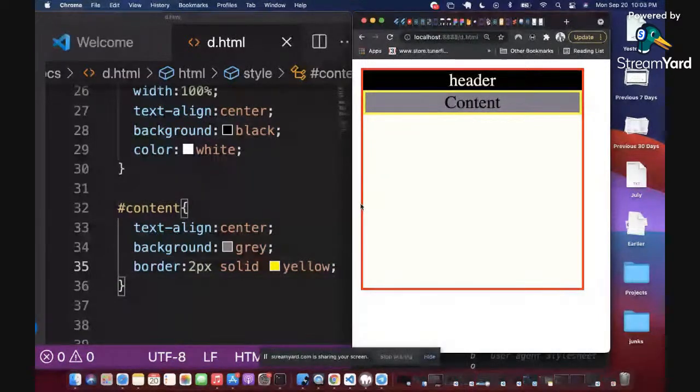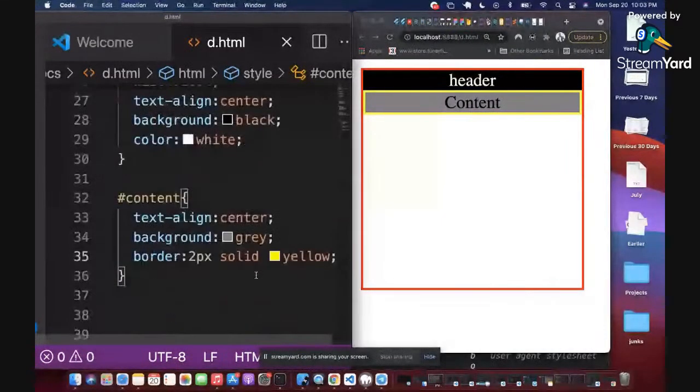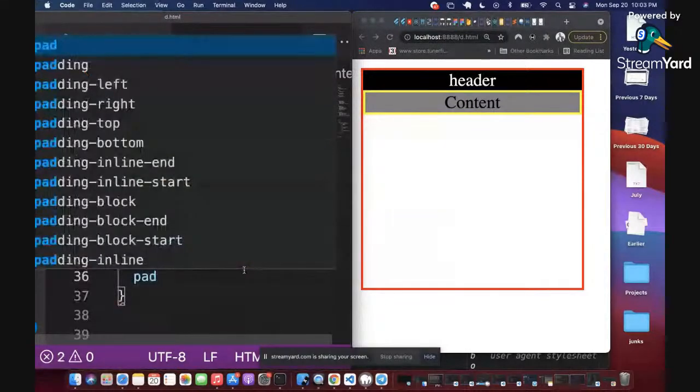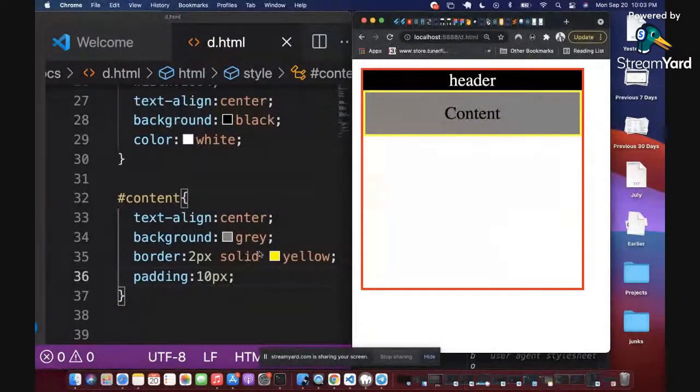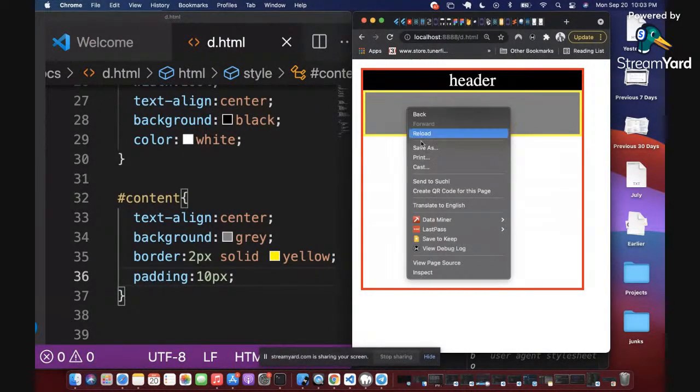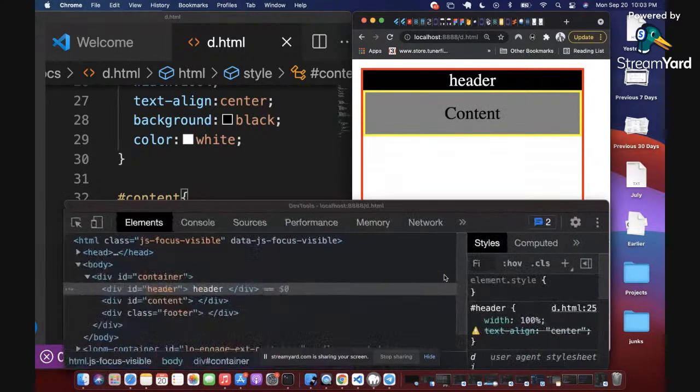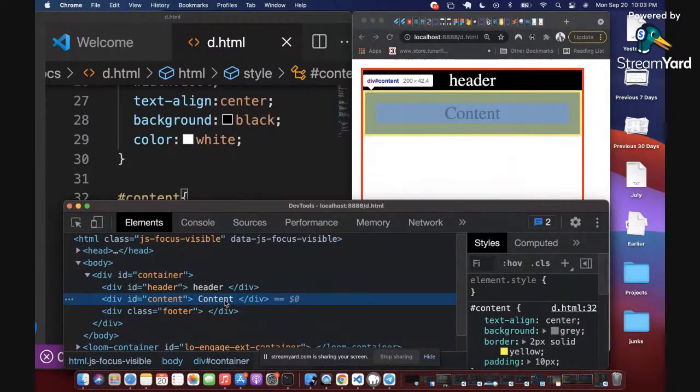So let me introduce a padding so that you see that. I'm going to come up here and introduce a padding: padding 10 pixel, right? Let me refresh and see what you get. Oh, it's not visible. How do you see it so that it can be visible? Let me inspect so that you can see what I'm showing you. Though the padding is there, you can't see it. But look at what it looks like. Can you see something? Can you see the yellow line around the content? So you see a blue line, and you see a yellow line, and then you see the border, the main yellow line.